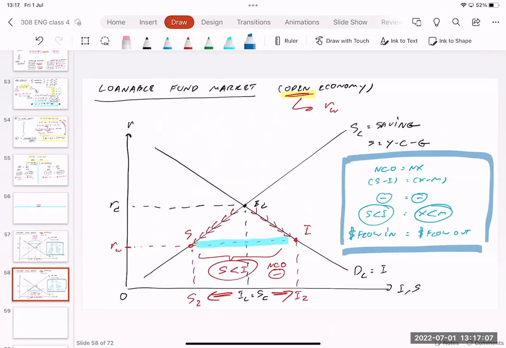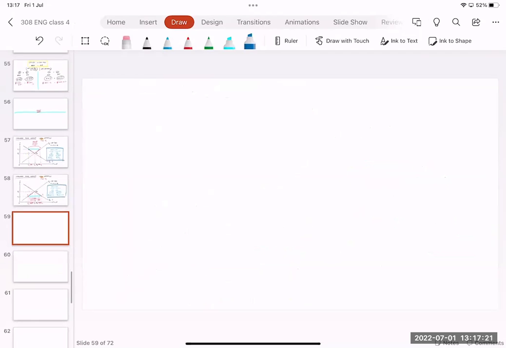So we have two cases in this one. Okay, so far so good. After we learn about the real interest rate of the world and how it affects investment and saving in our country, the next thing is we're going to go to some more cases. We're going to play with the graph and the loanable fund market. Starting with case number one.